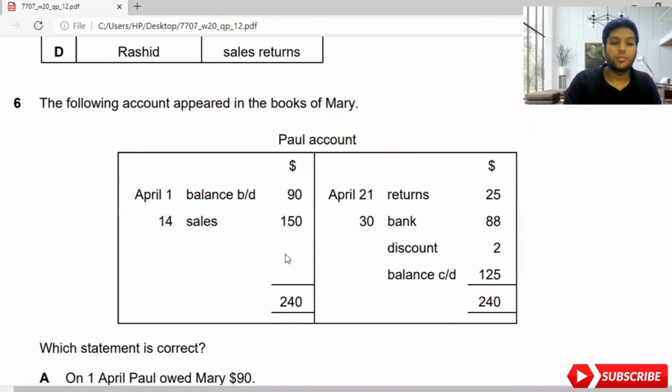Okay, moving on to the sixth part. The following account appeared in the books of Mary. So let me see. In Mary's account, there's a person called Paul. So Paul is maintaining. Let me see.